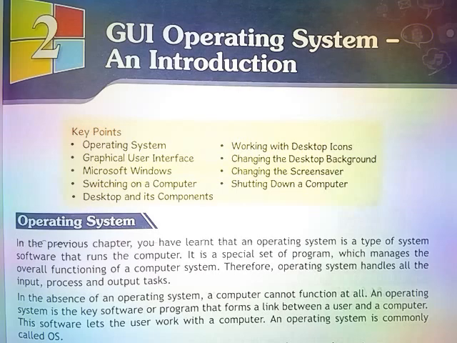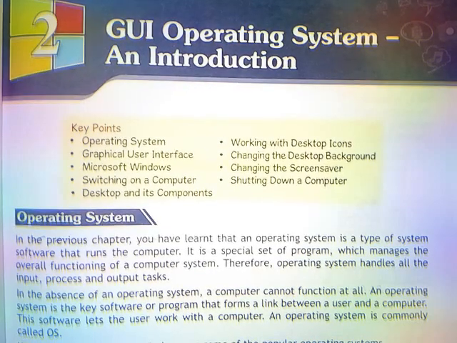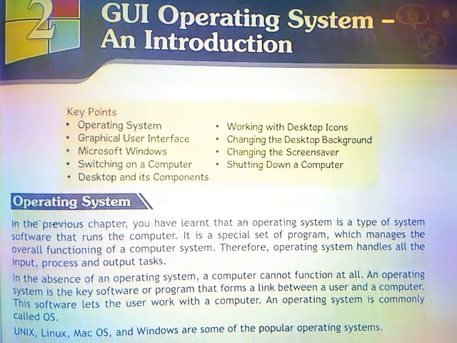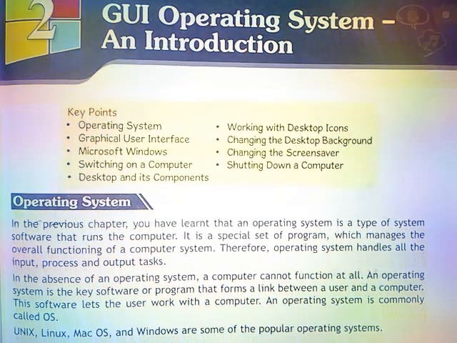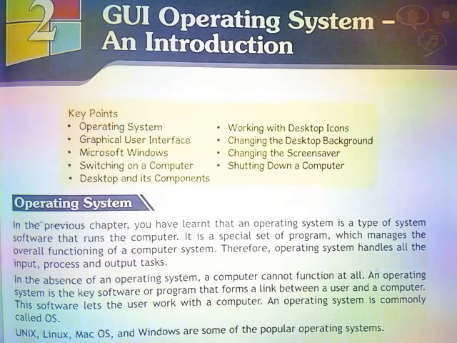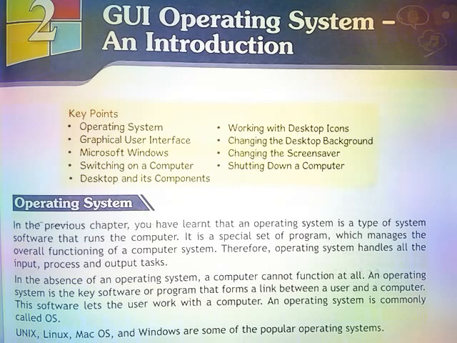Operating System. In the previous chapter you have learned that an operating system is a type of system software that runs the computer. It is a special set of programs which manages the overall functioning of a computer system. Therefore, an operating system handles all the input, process and output tasks. In the absence of an operating system, a computer cannot function at all.